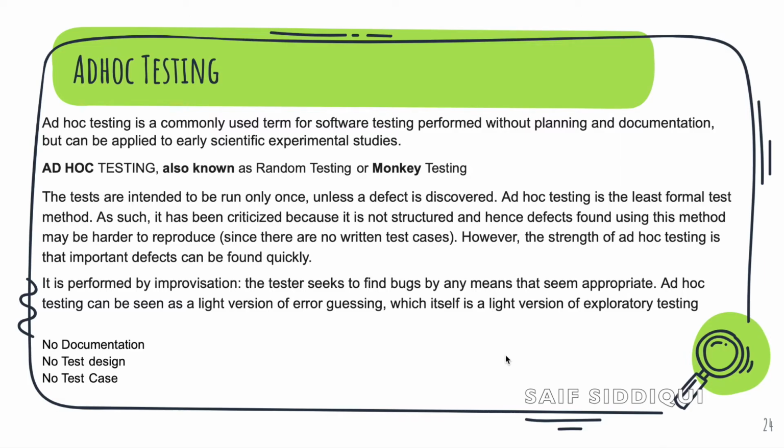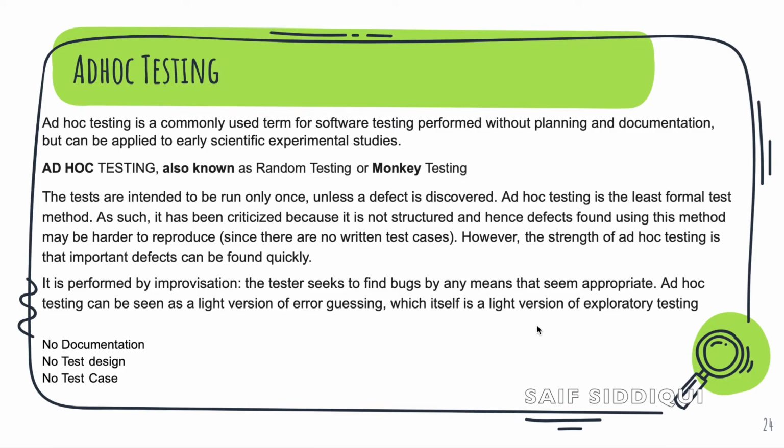We need to remember 3 points. For ad hoc testing, we don't need any documentation. No test design is needed for ad hoc testing or random testing or monkey testing, and no test cases are also required. We can sometimes write down the bug which has been found during ad hoc testing. We will try to reproduce that bug, and then we are going to report that bug.